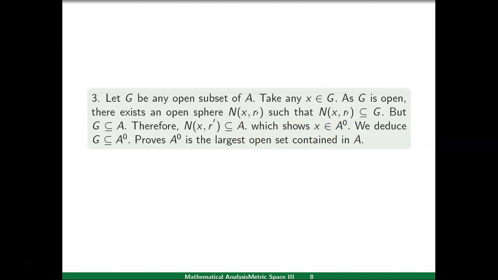So we took x belongs to G and this shows that x belongs to A interior, which implies that G is contained in A interior.